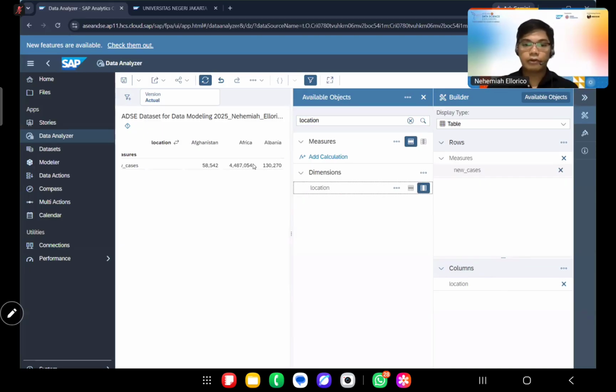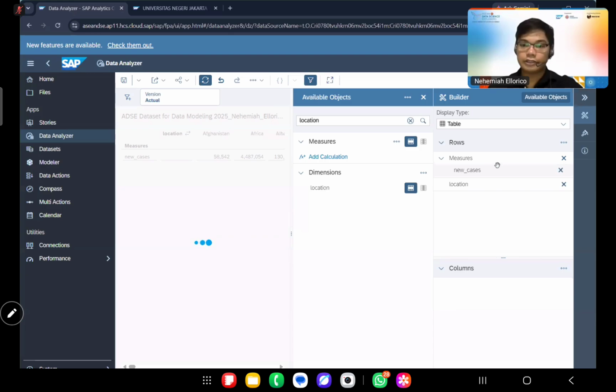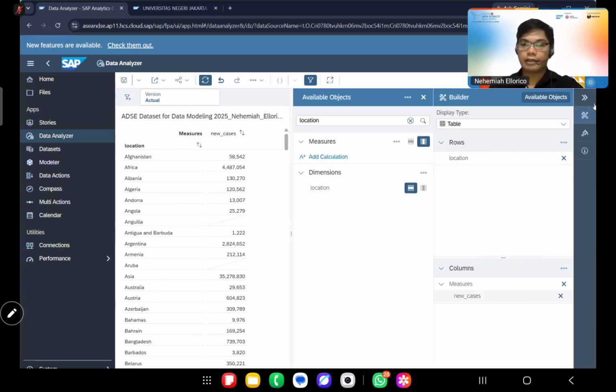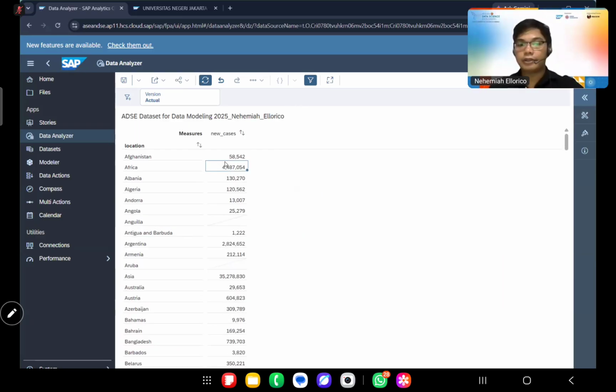As we can see, the locations are our column headers, and the measures are our rows. But we can also interchange them, like for example, we want to see it like that. Now we can see the new cases.